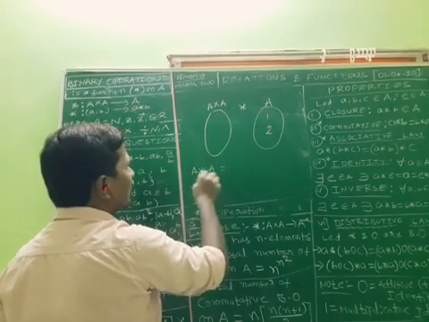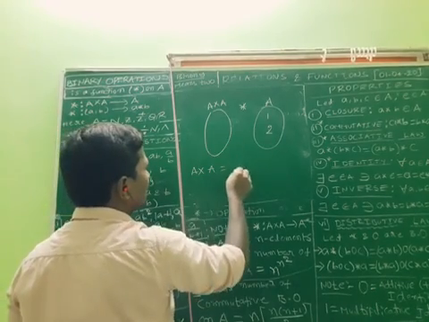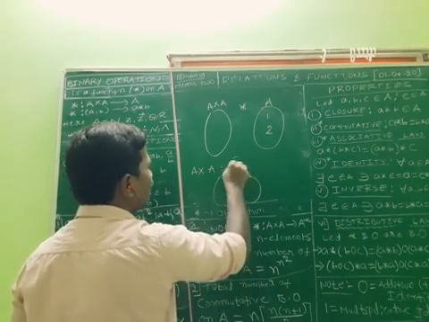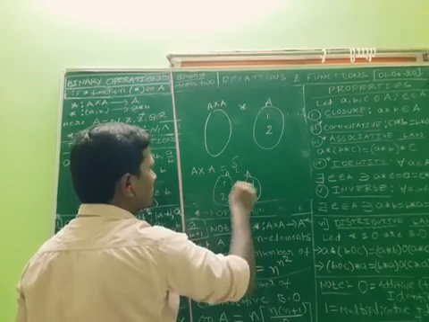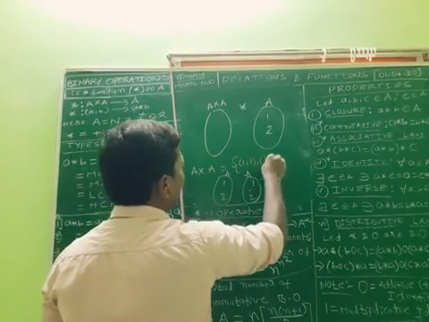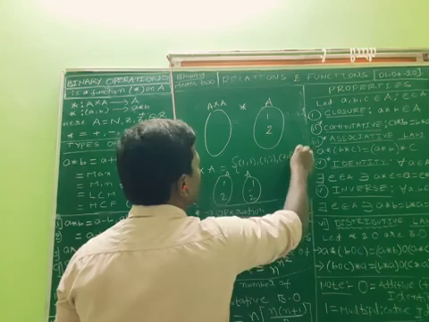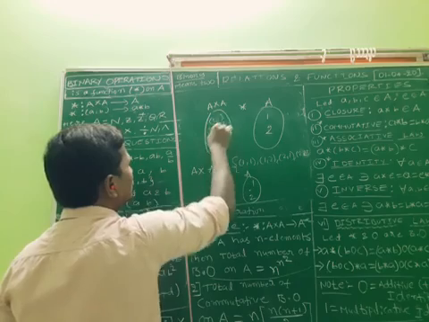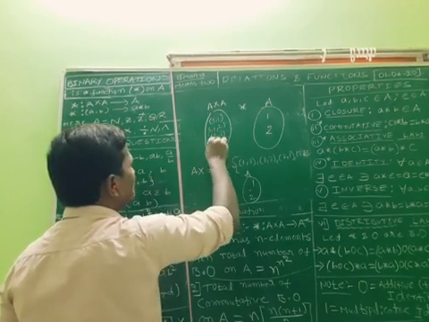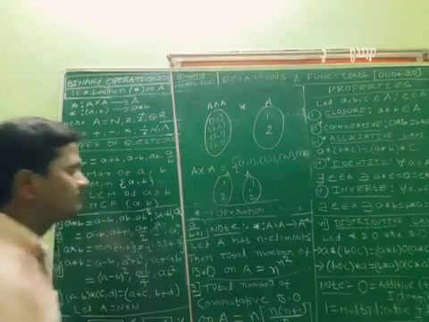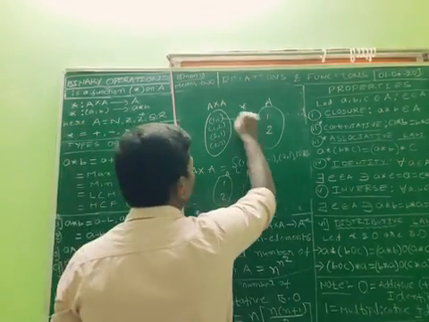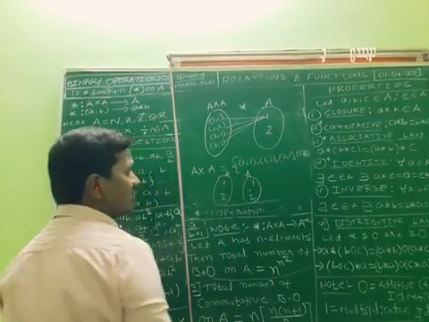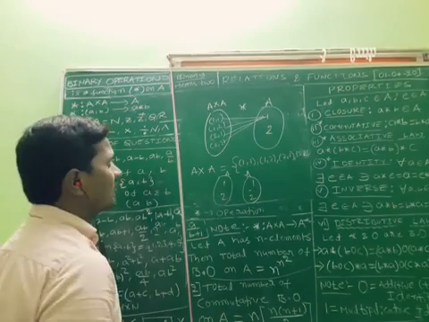A cross A is the Cartesian product of A cross A. So A cross A contains 1 comma 1, 1 comma 2, 2 comma 1, 2 comma 2. Like this we can map the function. So this is one function. Is it a function or not? This is clearly one function.